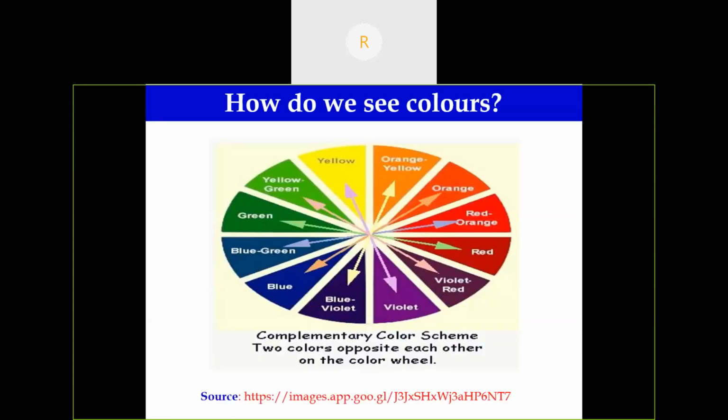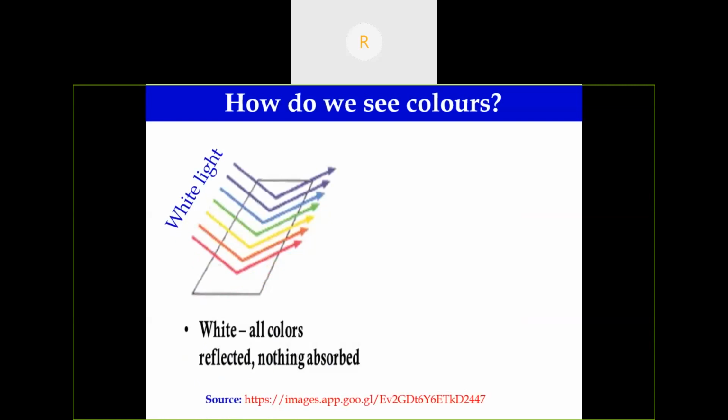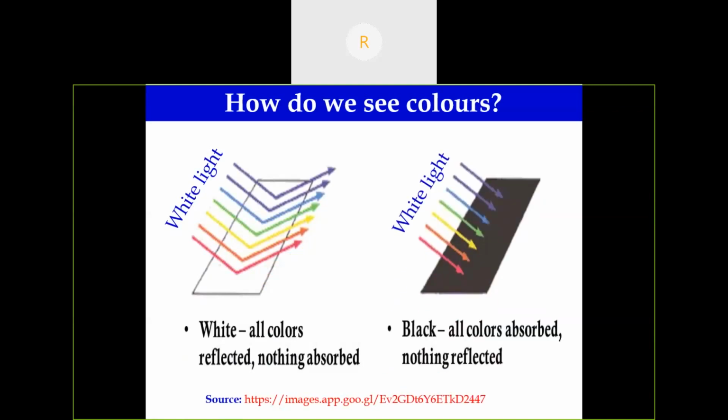So this is the color wheel. If the object is green in color, it might have absorbed red. If the object is blue in color, it might have absorbed orange. That is the complementary color. In the case of white, all the colors are reflected, nothing is absorbed by the object. But in the case of black, all the colors are absorbed by the object, nothing is reflected. That is why black shirts burn more than white. In black, all the colors are absorbed, nothing is reflected. In white, nothing is absorbed, everything is reflected.